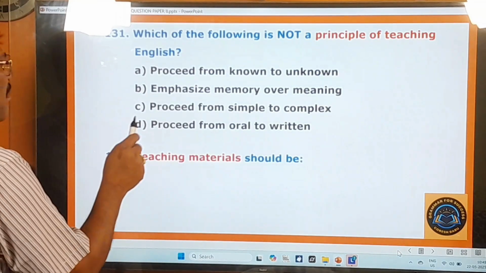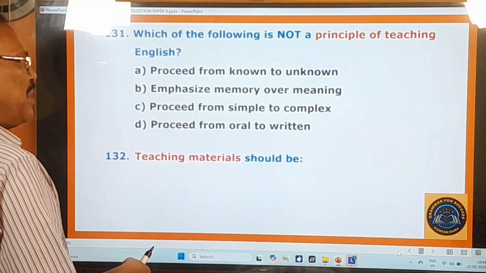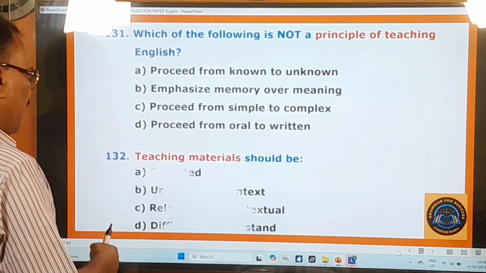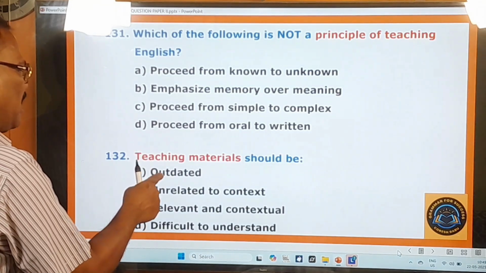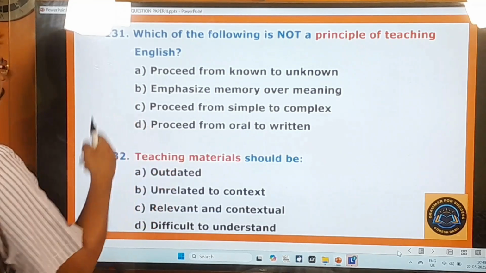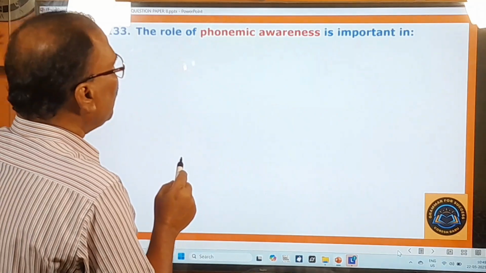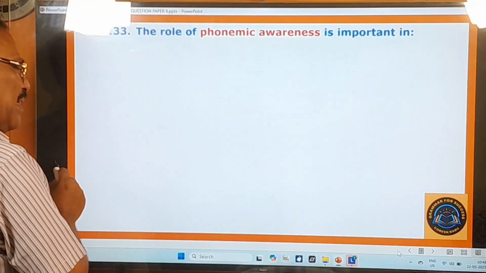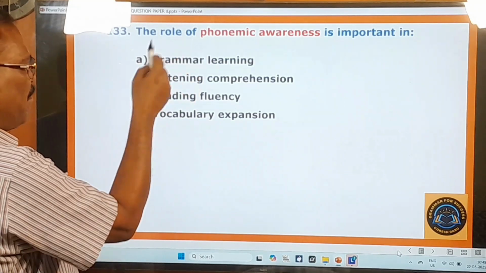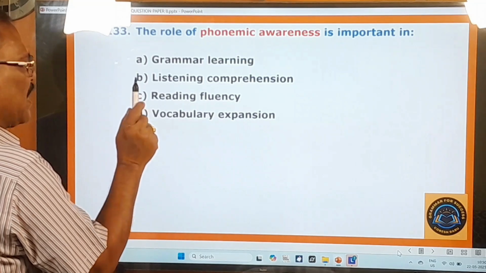132nd question. Teaching material should be, always a question is being asked on this teaching materials. Please have an eagle's eye on this topic. Okay, what are the options given? Outdated, unrelated to context, relevant and contextual, difficult to understand. So you move on to other questions. 133rd question. The role of phonemic awareness is important in phonemic awareness. What is that phonemic awareness? Okay, that is important in grammar learning, listening comprehension, reading fluency, vocabulary expansion.